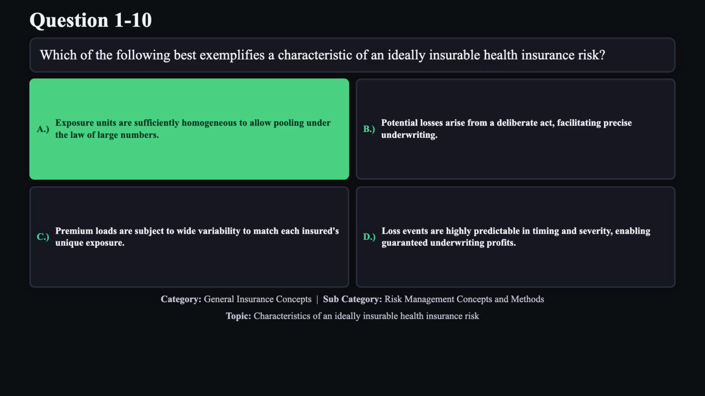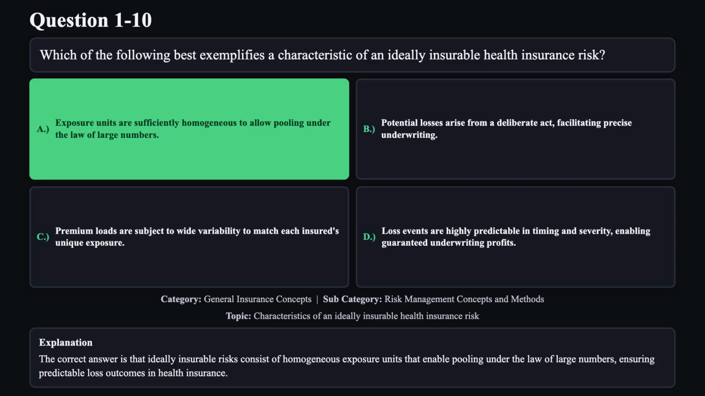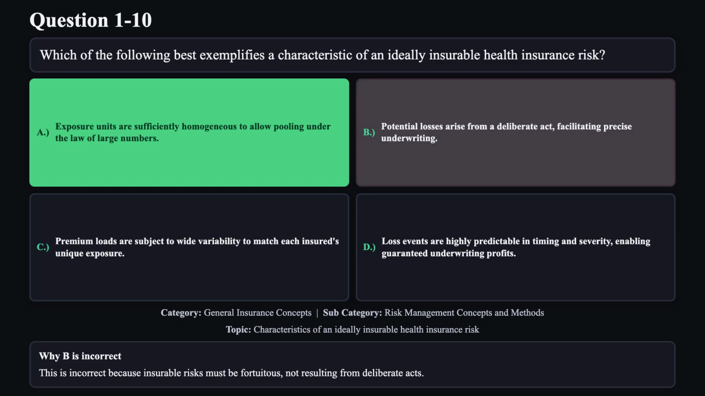The correct answer is A. The correct answer is that ideally insurable risks consist of homogeneous exposure units that enable pooling under the law of large numbers, ensuring predictable loss outcomes in health insurance. Reason B is not correct. This is incorrect because insurable risks must be fortuitous, not resulting from deliberate acts.